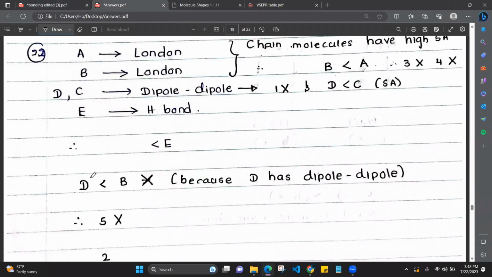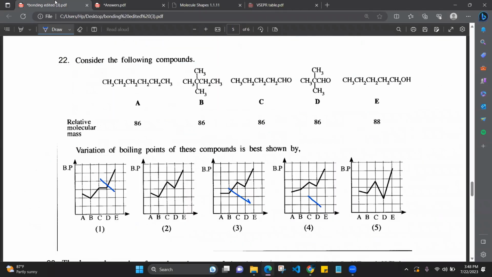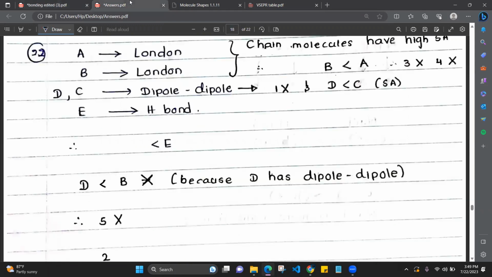Then we compare D and B. D is having dipole-dipole interactions, B is having just London forces. Dipole-dipole interactions are stronger than London forces, therefore D has a greater boiling point than B. So this is correct, and this is wrong, because here D has a lesser boiling point than B. So the answer is number 2. Did you all get it?